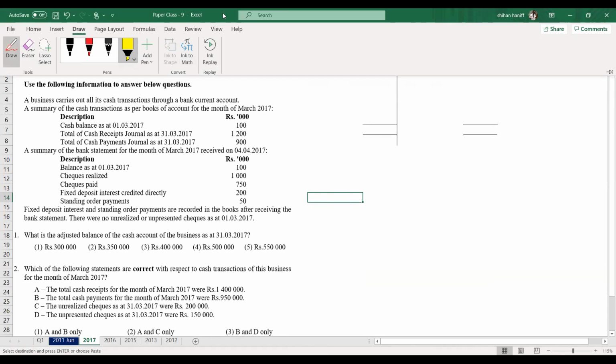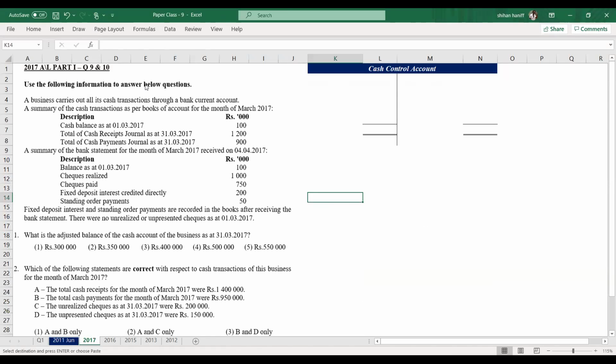Use the following information to answer the questions below. A business carries out all its cash transactions through a bank current account. A summary of the cash transactions as per the books of accounts for the month of March 2017 is given below. So we have the summary of the cash transactions: the cash balance, total cash receipts, total cash payments.